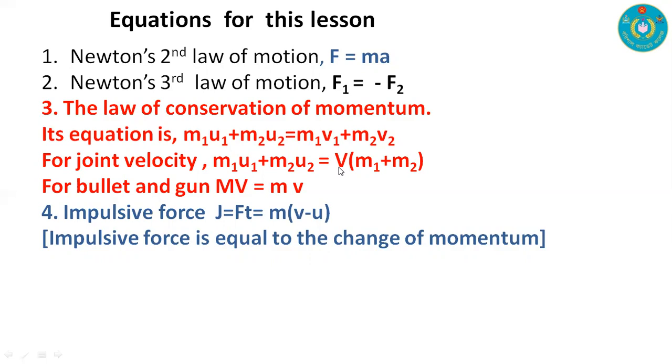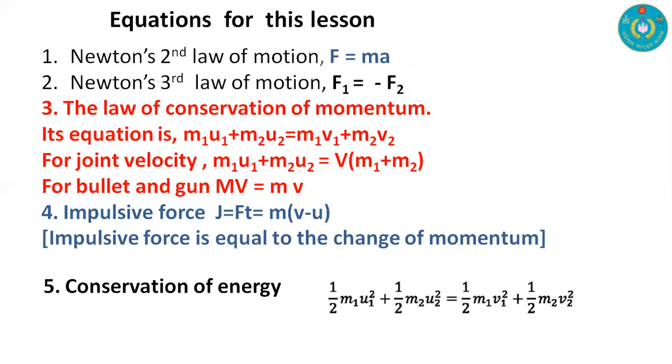For bullet and gun, we have the equation MV = mv. And for impulsive force, we have the equation J = Ft, where J is impulsive force, F is force, and t is time, equal to m(v - u), that is, the change of momentum. So we can say that impulsive force is equal to the change of momentum. And our final equation is conservation of energy: half m1u1 squared plus half m2u2 squared is equal to half m1v1 squared plus half m2v2 squared.